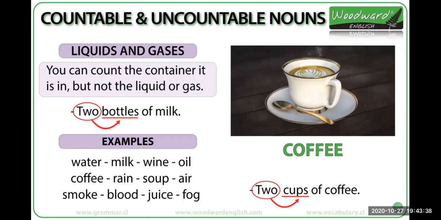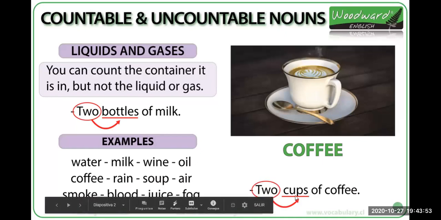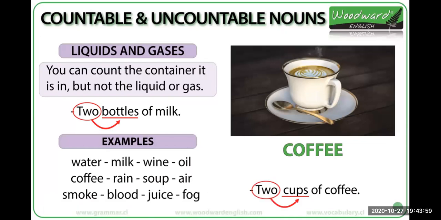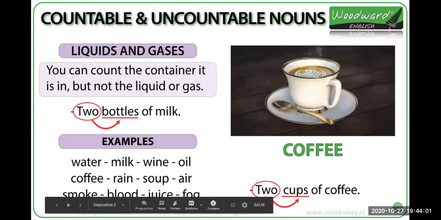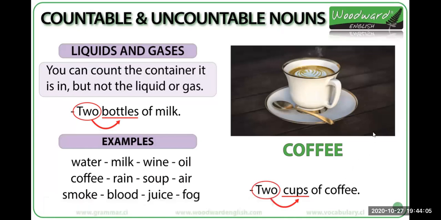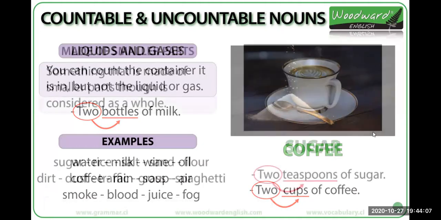Okay. Also, when we talk about coffee, it's a liquid, right? So we cannot say two... well, people say 2 coffees, right? But we are talking about 2 cups of coffee, right? When people say 2 coffees, 3 coffees, we are talking about cups of coffee, okay? So this is another one.